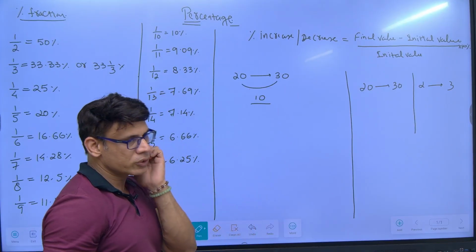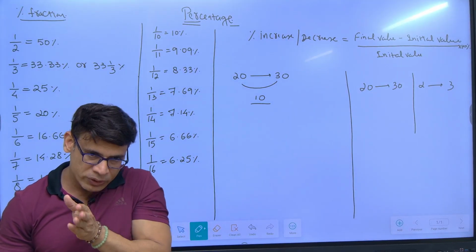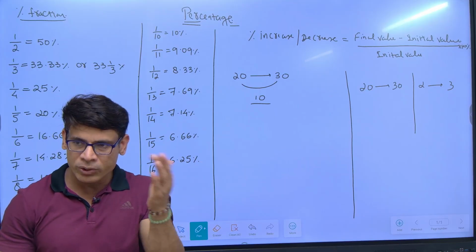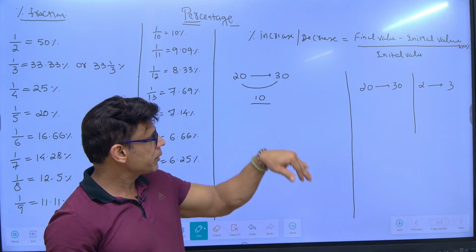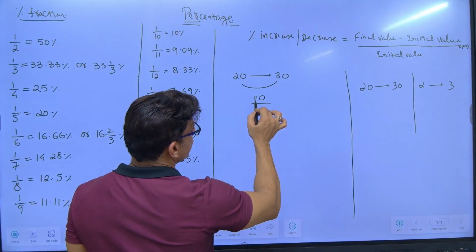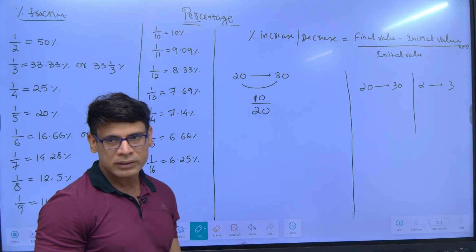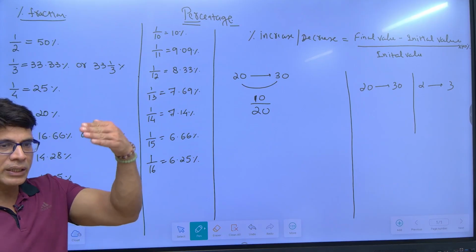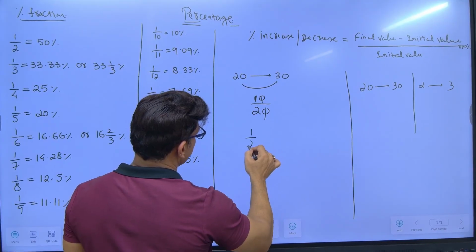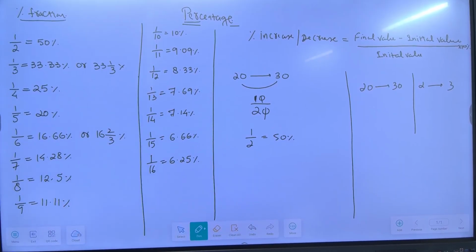This 10 is increased on what? The value will always increase on the initial value. Initial value is your first value. If something is increasing from 10 to 20, 10 is your initial value. 20 to 30, 20 is your initial value. So this increase of 10 is on 20. Numerator is the increase value over 20. 10 by 20 is 1 by 2. And what is 1 by 2 equal to? 50%.